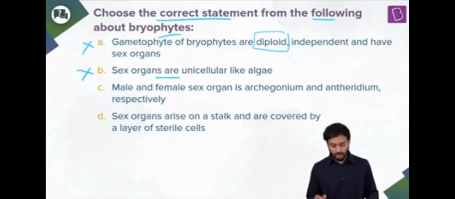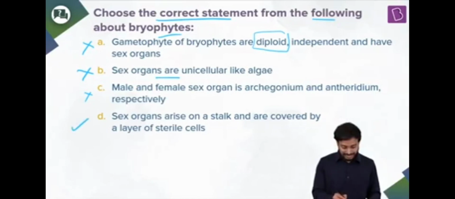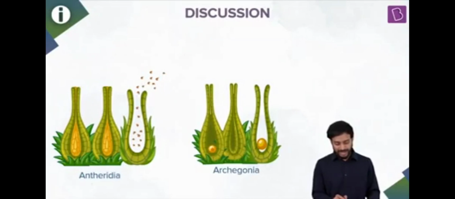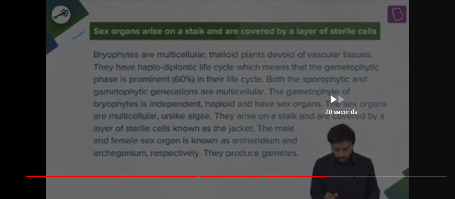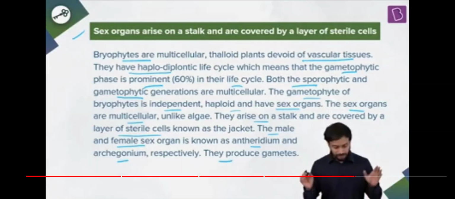Male and female sex organs are archegonium and antheridium respectively. No, it's the other way around. Male is antheridium, female is archegonium. Sex organs arise on a stalk and are covered by a layer of sterile cells. Yes, this is correct. Let us do the discussion. You see, the antheridia arise on a stalk. Fine, you got the answer.